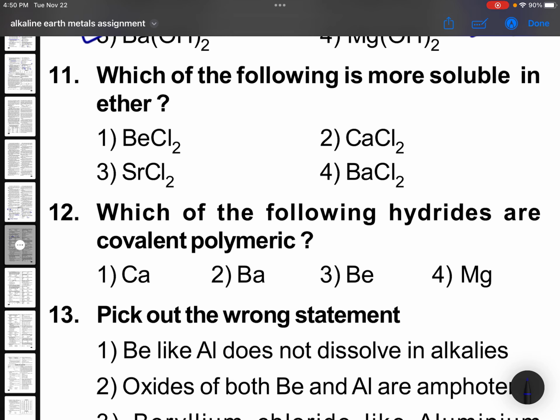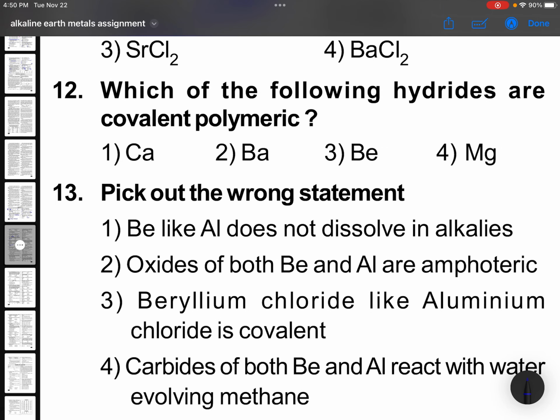11th one, which of the following is more soluble in ether? BeCl2 is generally more soluble in ether, because covalent in character. More covalent, generally soluble in covalent type of solvent, that is ether.